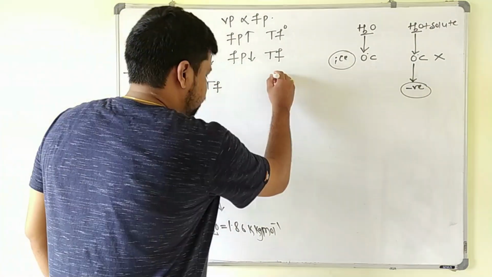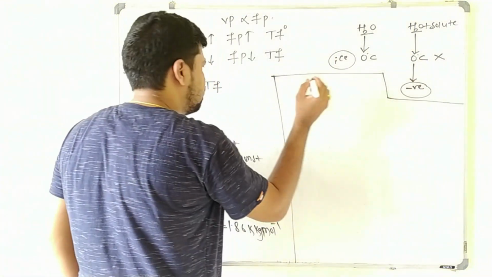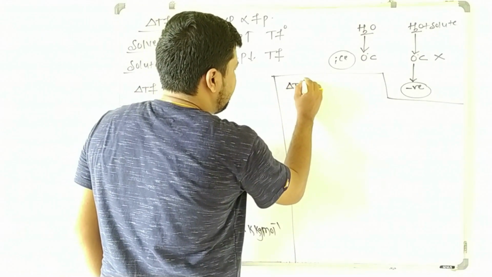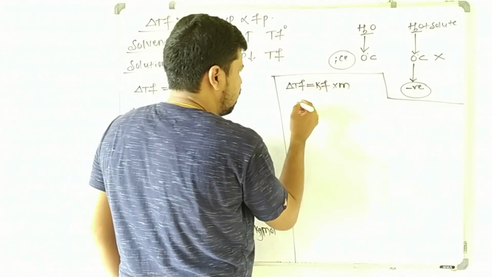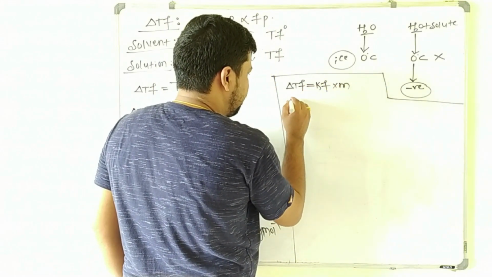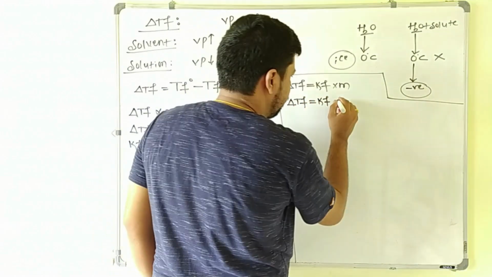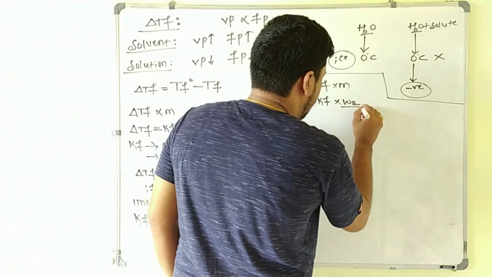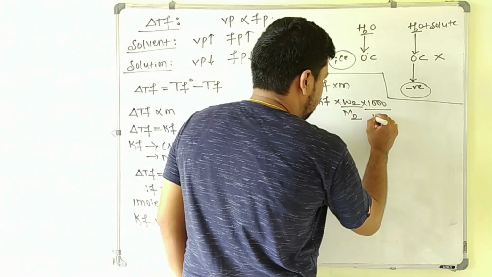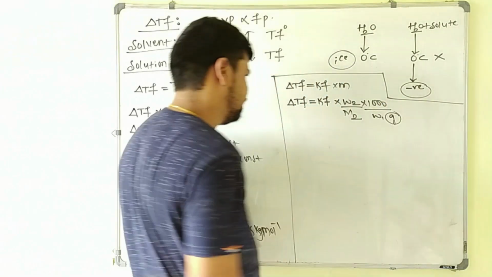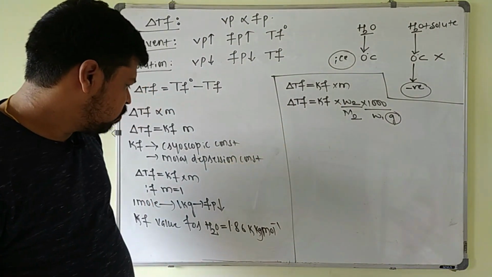So now we will write the formula for this. We already know that delta Tf is equal to Kf into molality, and here you can substitute the molality value. Delta Tf is equal to Kf into W2 by M2 into 1000 divided by the mass of the solvent in grams. So by using this depression in freezing point formula, you can calculate the molar mass of the solute.